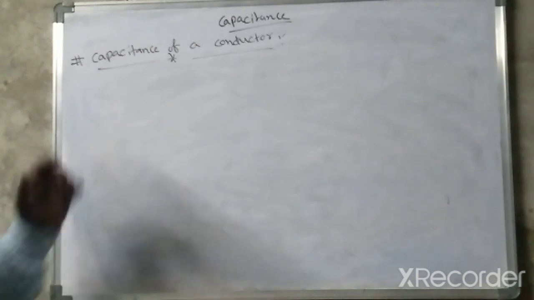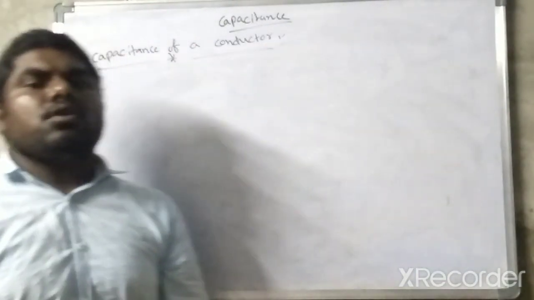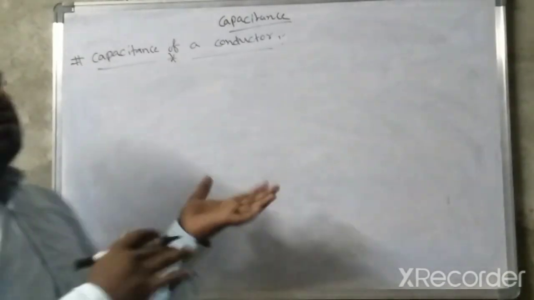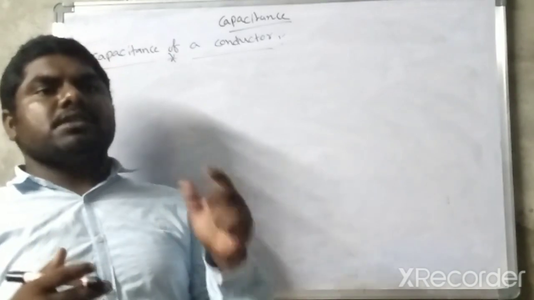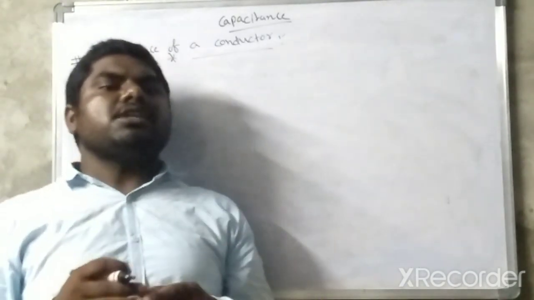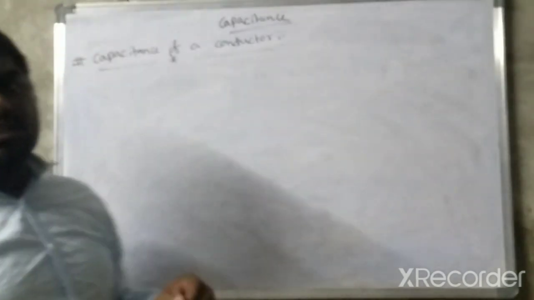Next, another topic, capacitance of a conductor. For different conductors, we define a term capacitance, which relates the charge and the potential of the conductor.